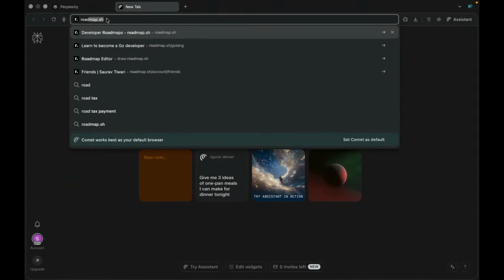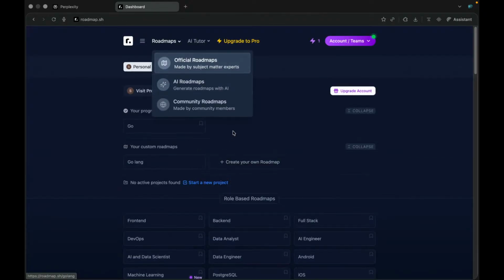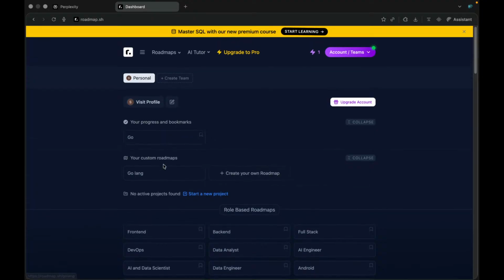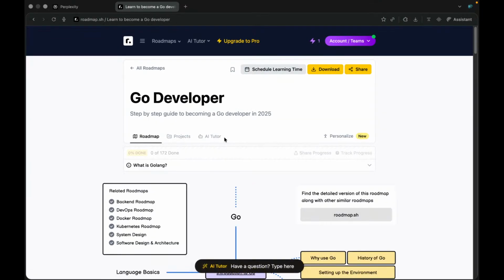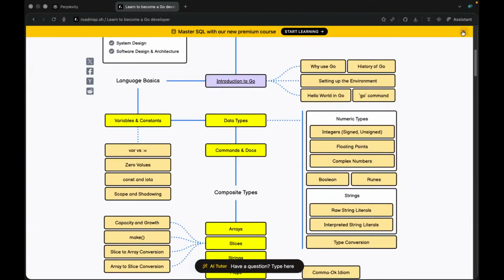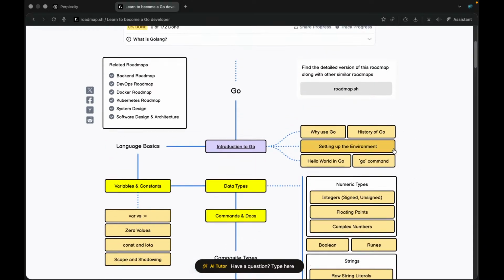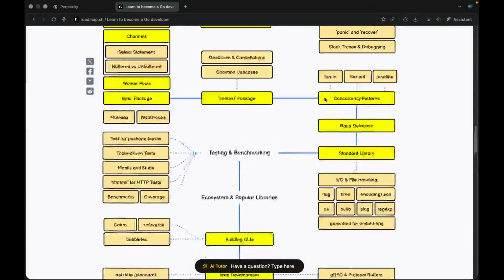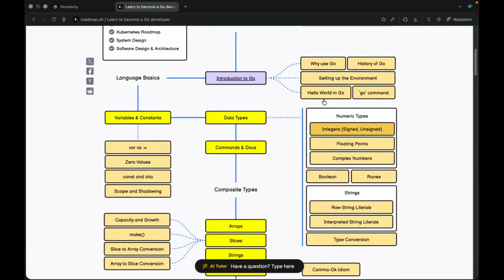So yeah, I came across a few resources to stay on track in learning Go programming. We will be following this roadmap.sh for Golang to go with the flow of how we will be learning Go. Here are many things, like some introductions, what is Go programming, why it is used, how to set up, everything.